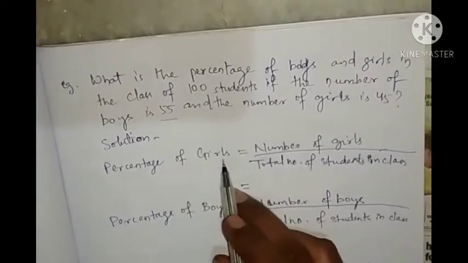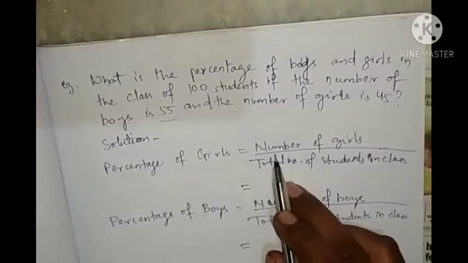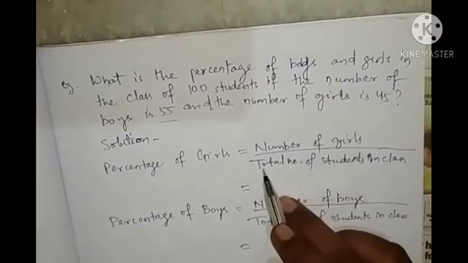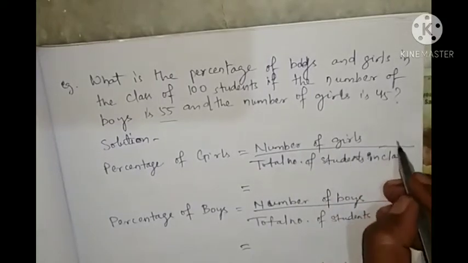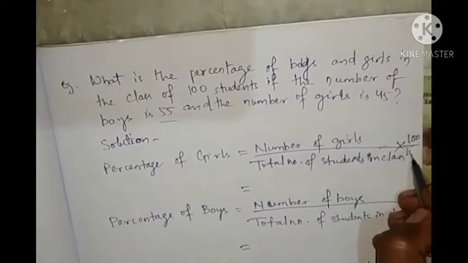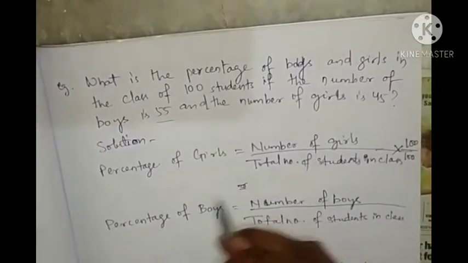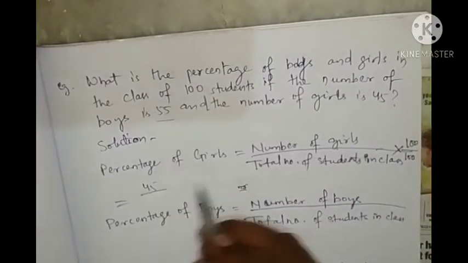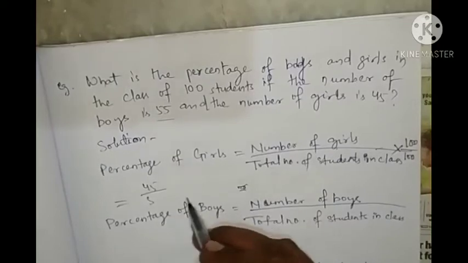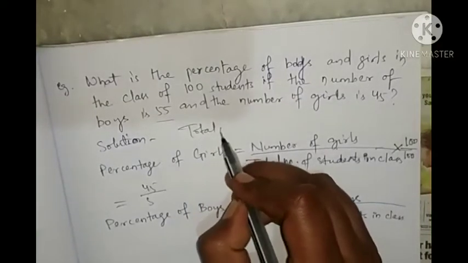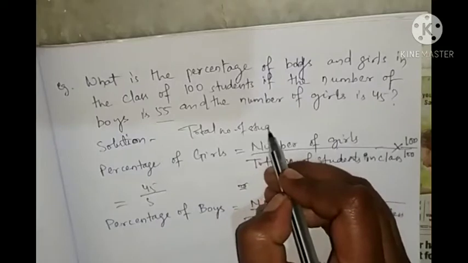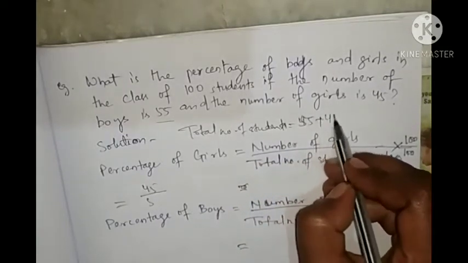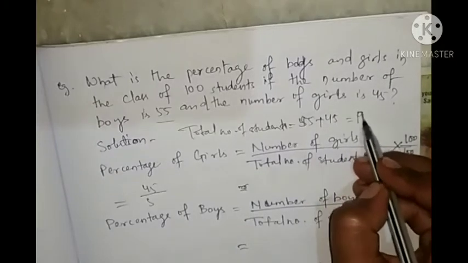So percentage of girls equals number of girls by total number of students into 100 by 100. So you will write here, number of girls is 45. Total number of students equals 55 plus 45, that is 100.